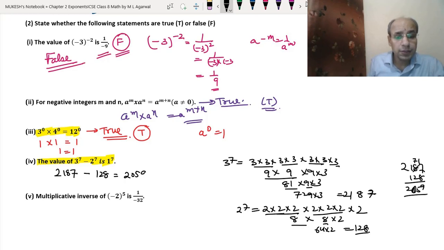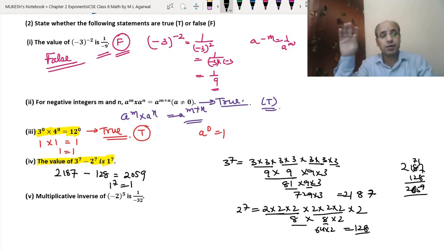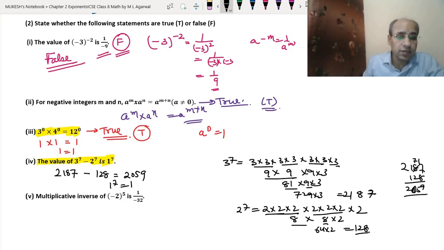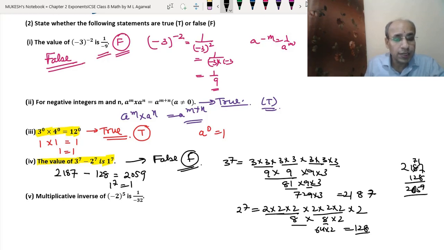But 1 to the power 7 will always be 1. Any power of 1, its value is always 1. So this condition is false, or we can write F. Clear? We cannot do this, 3 minus 2, 1 cannot be there. We do not have any rule of this type in exponents and powers.